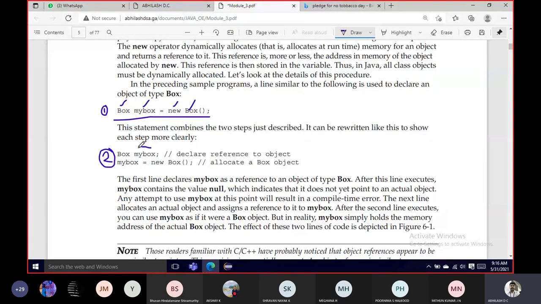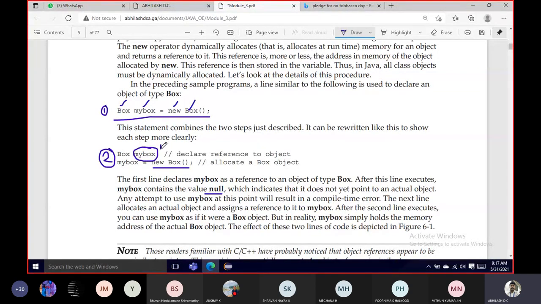That means in this case my box will not have anything. It is just an object, but still you have not created anything. You have not assigned any value, right? So next, whenever you initialize with the constructor, then the value instead of null will be used there. So any attempt to use my box at this point will result in a compile time error.